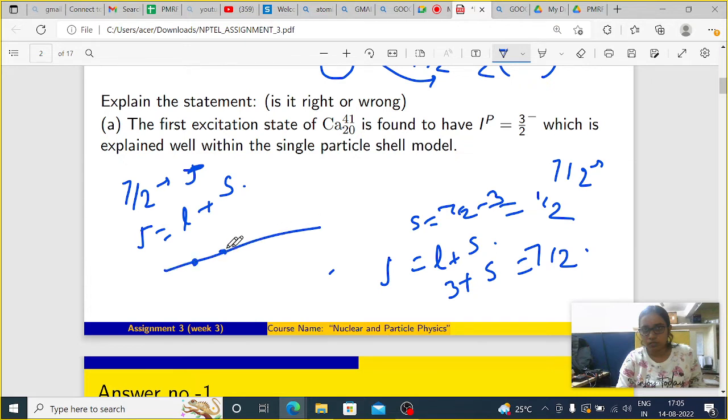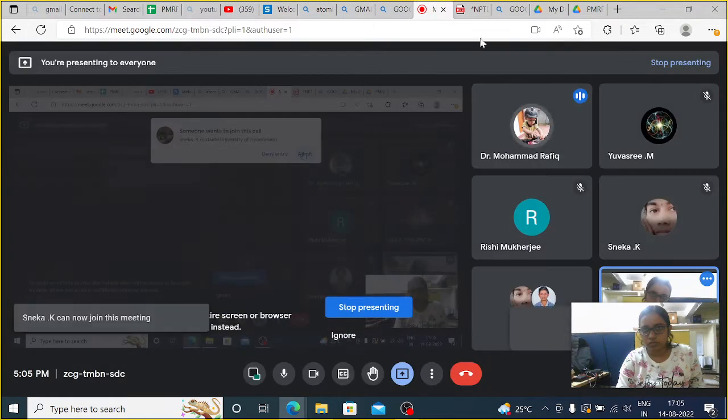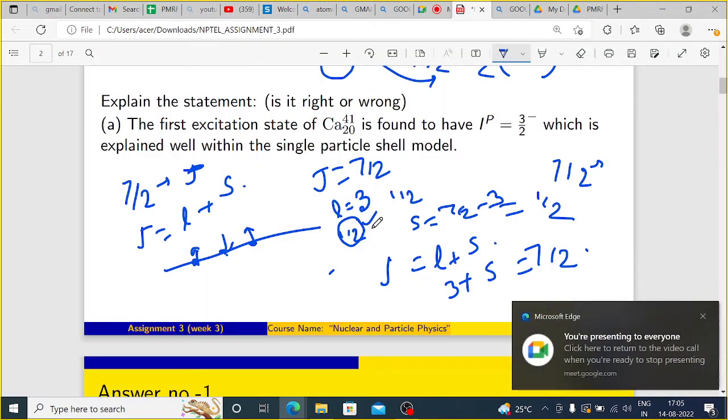So as a whole, J equals 7 by 2 and L plus S. L should be, F is there, so that means 0, 1, 2, 3. I think it should be half. If I am talking about spin angular momentum, then it should be half. But you are saying there is no option of half. The first option is 7 by 2, the second is 5 by 2, the third is 1, and the fourth is 3 by 2.